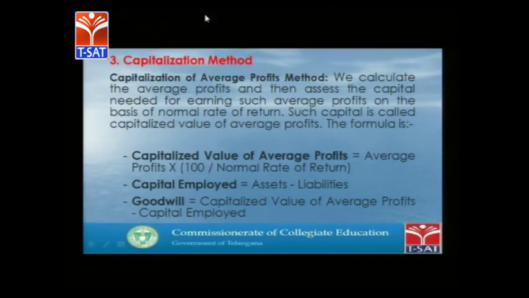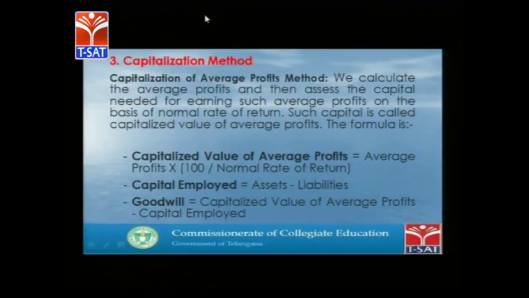Under the average profits method, we calculate the average profit and capitalize it. The capitalized value of average profit is average profit into 100 divided by normal rate of return. Capital employed is already seen: total assets minus external liabilities.